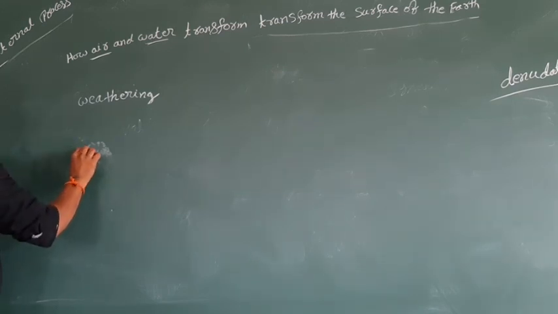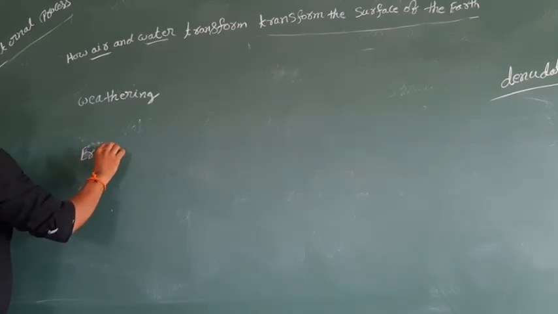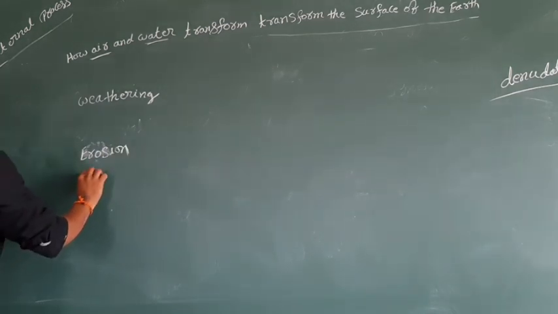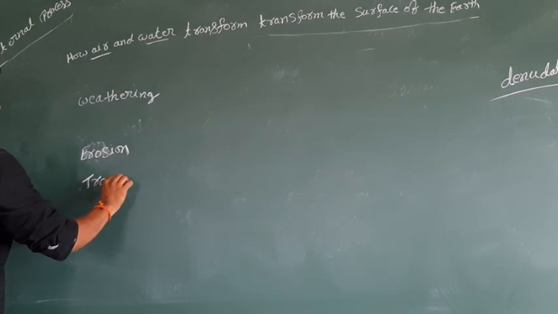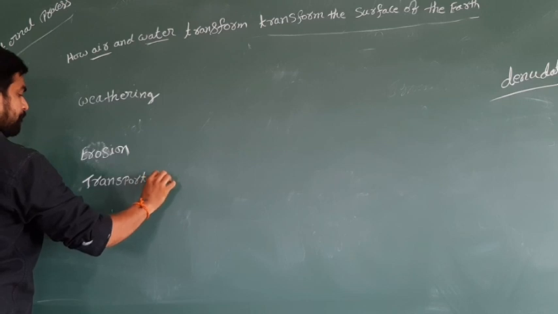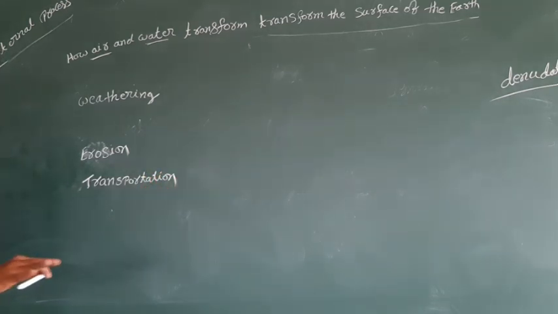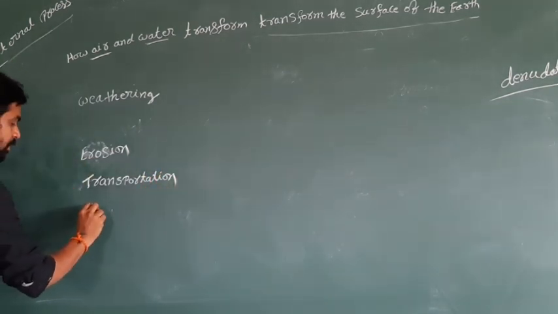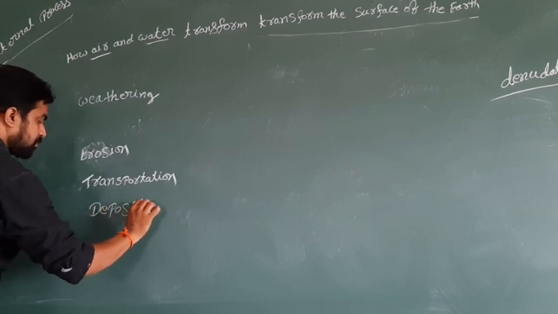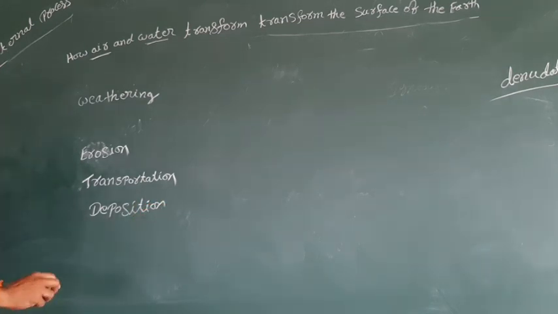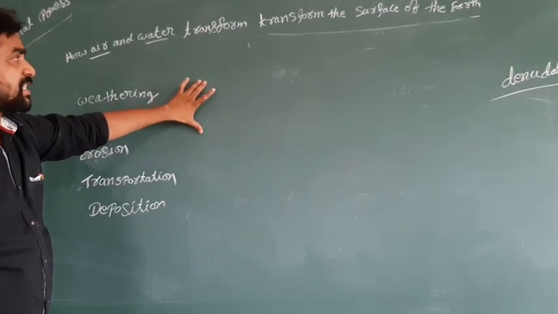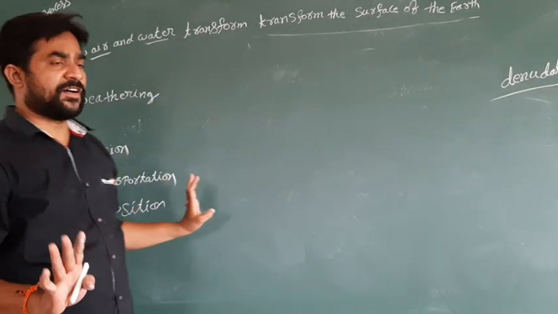Second one is erosion. Third one is transportation. The fourth one is deposition. See how the air and water transform the surface of the earth.